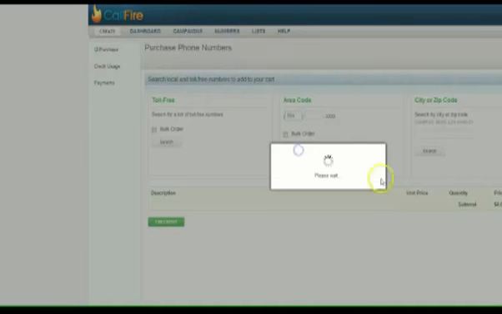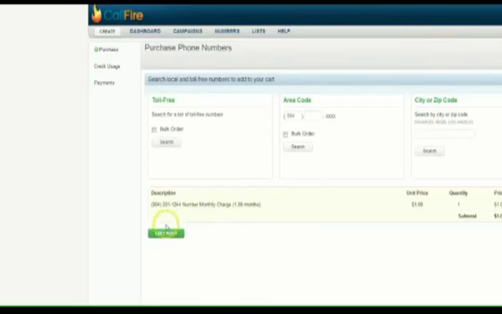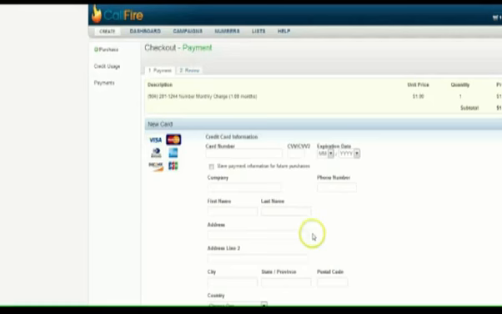So we just do a search. All right, and now these are all the numbers. It really doesn't matter. Sometimes, for some reason, I just look at them and say, oh, that's kind of an easy number to remember. So I like this 201 1244. I can remember that. So all right, let's add that to the cart. See, it's only $1. I think I might have to put in.